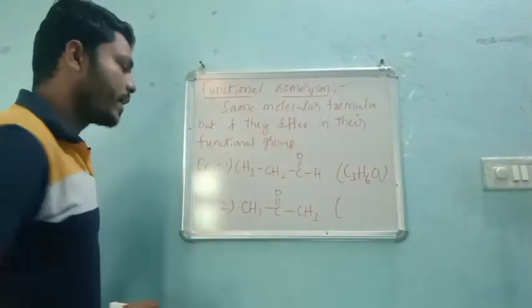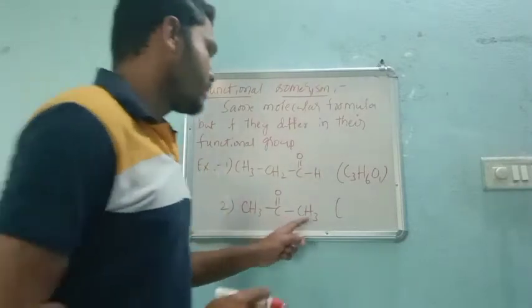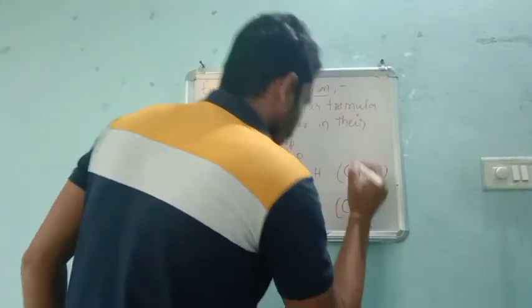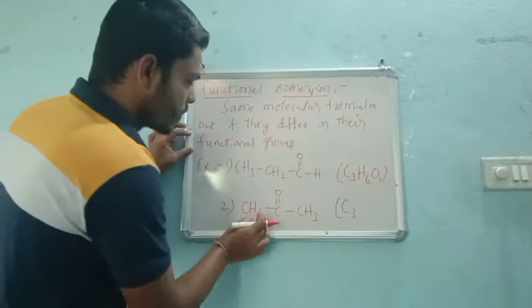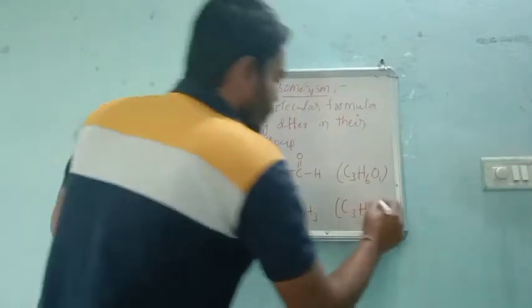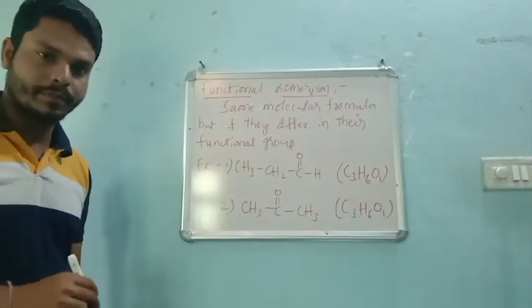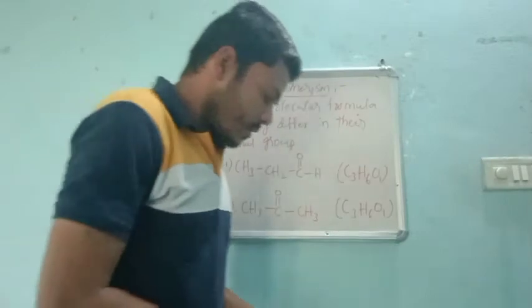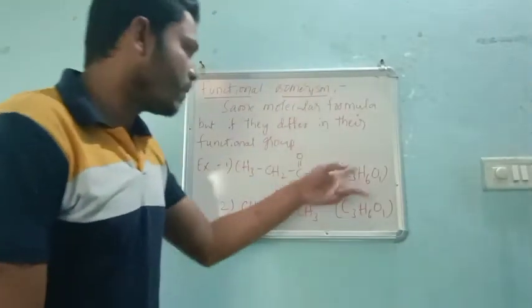And then in the second case, how many carbon atoms? 3 carbon atoms. Now count hydrogens: 3 plus 3, 6. Very simple. H6. And how many oxygen? 1 oxygen. Right? See, they have the same molecular formula.